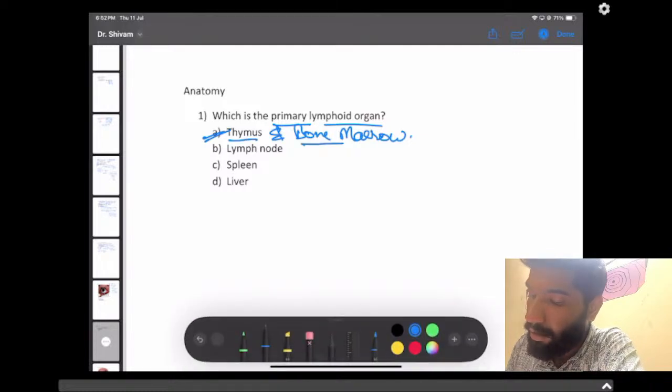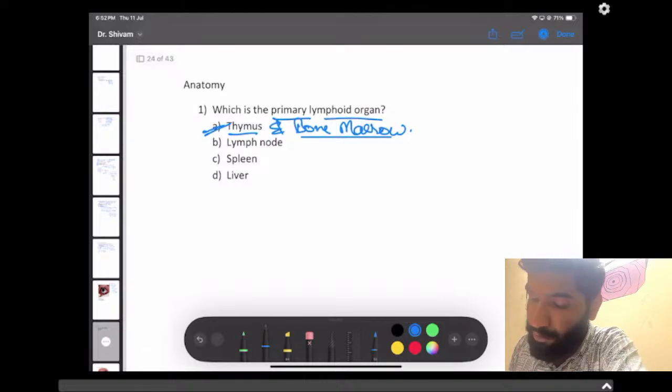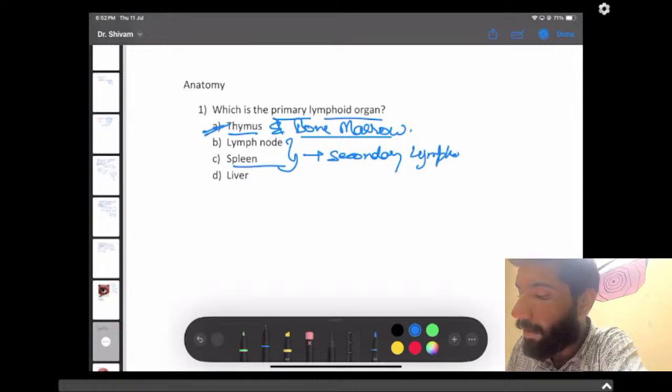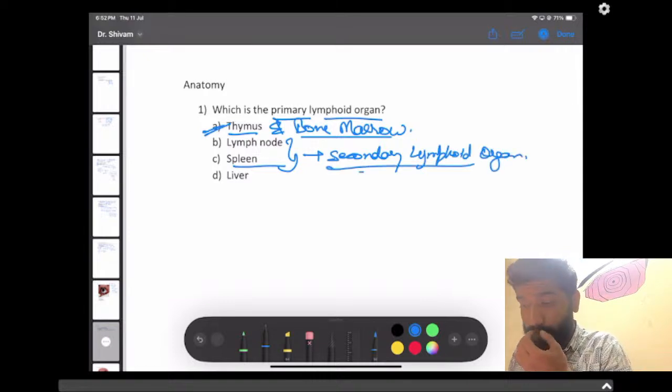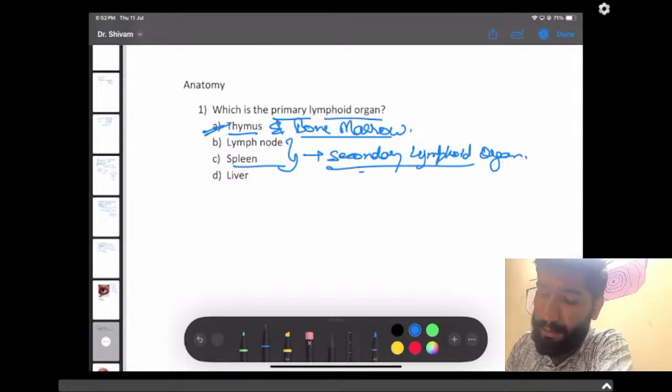If either of these two options was there, it has to be done. And as you all know, lymph node and spleen are secondary lymphoid organs. Right, guys? So this was an easy question, we can say.